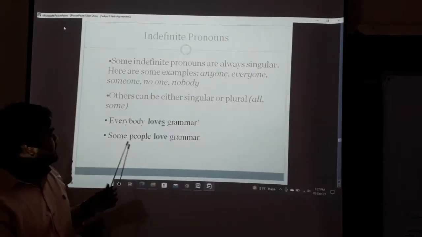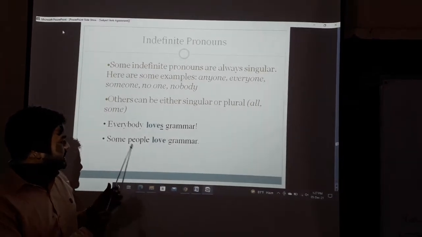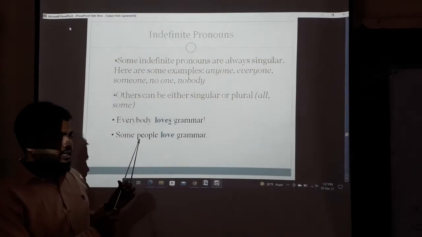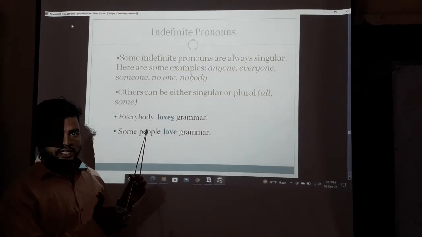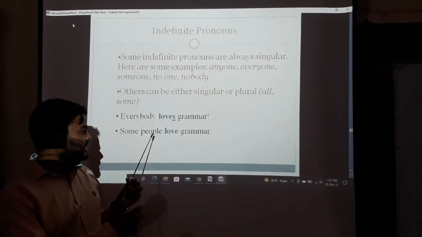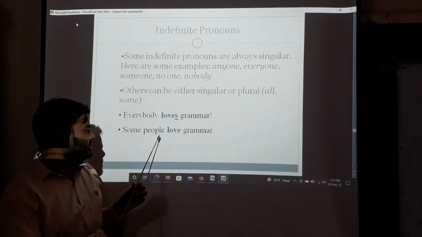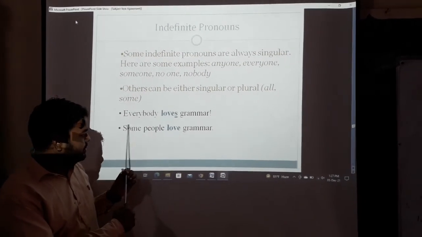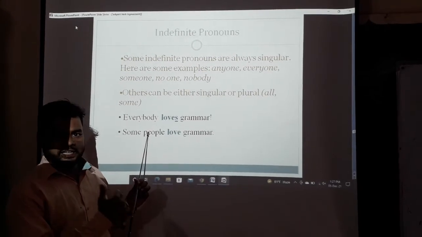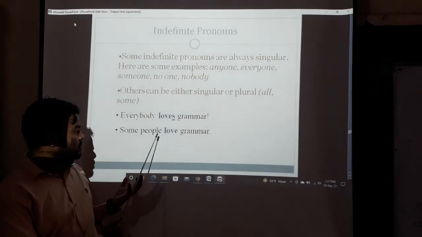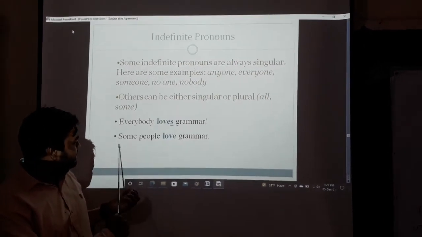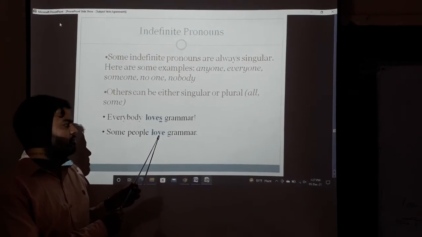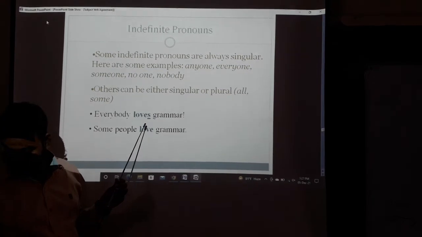Some people: it indicates the plural. People indicates not one thing. It doesn't indicate one thing. It indicates more things. So "some people" indicates more than one thing. So that is a plural subject, so we have to use a plural verb. Okay.